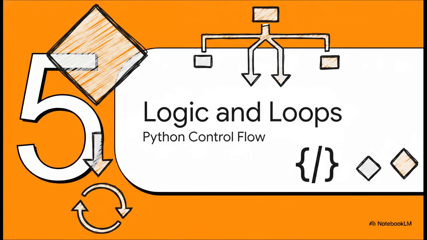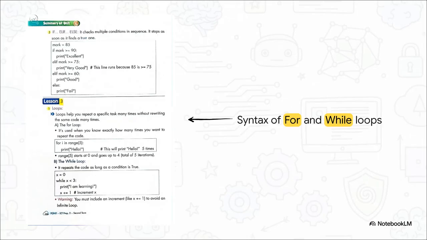Okay, let's keep this coding momentum going. Moving on to section 5, coding logic and loops. This is the core programming logic you absolutely need locked in your brain. You will definitely 100% be tested on the difference between these two loops. Use a for loop when you know the exact number of times you want to repeat something, like for i in range(5). Easy, right?